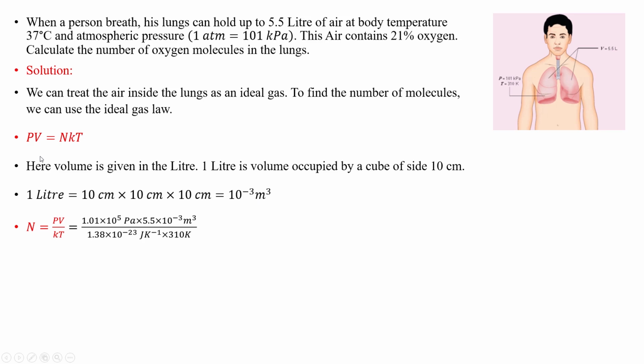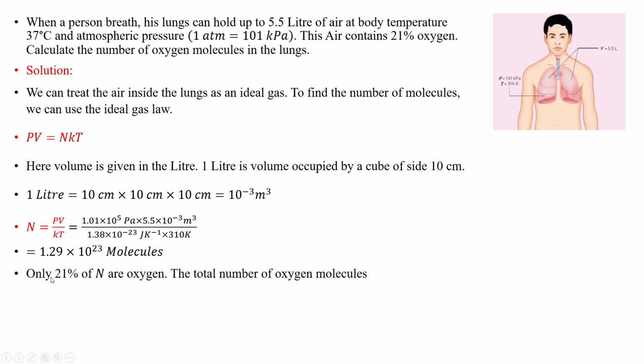So by putting the values in this equation, we get pressure which is 1.01 into 10 raised to power 5 Pascal, because 1 atmospheric pressure is equal to about 10 raised to power 5 Pascal, multiplied by 5.5 times 10 raised to power minus 3 meter cube, divided by Boltzmann constant multiplied by 310 Kelvin. We convert this degree Celsius into Kelvin. So after calculation, we get the molecules to be 1.29 into 10 raised to power 23 molecules.